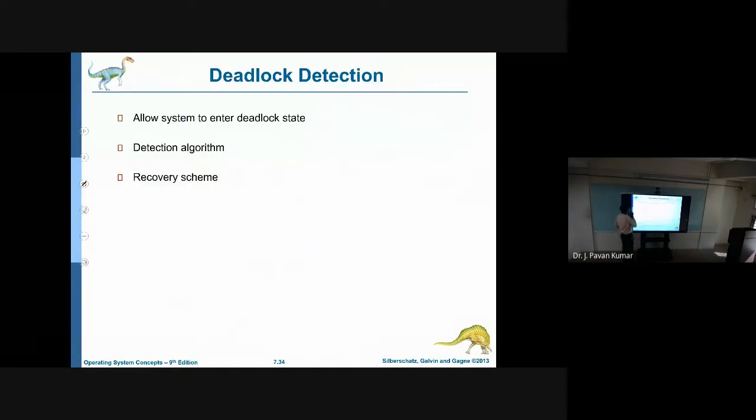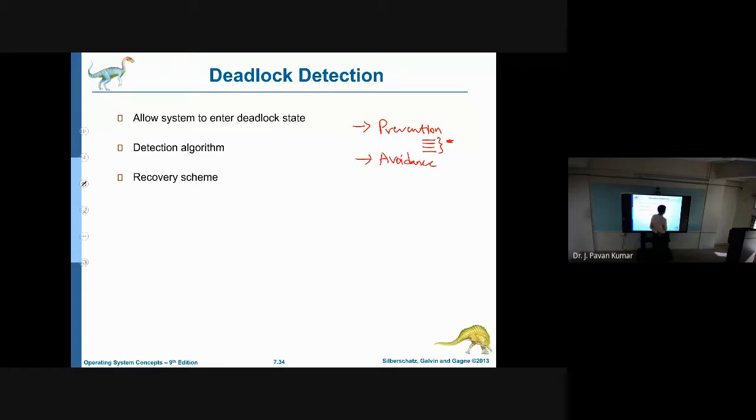Next, as we have discussed, deadlock can be handled in several ways, but one is prevention. Deadlock prevention: out of the four conditions, we will try to prevent at least one so that deadlock can be prevented. If this is not possible, then we will go for avoidance.